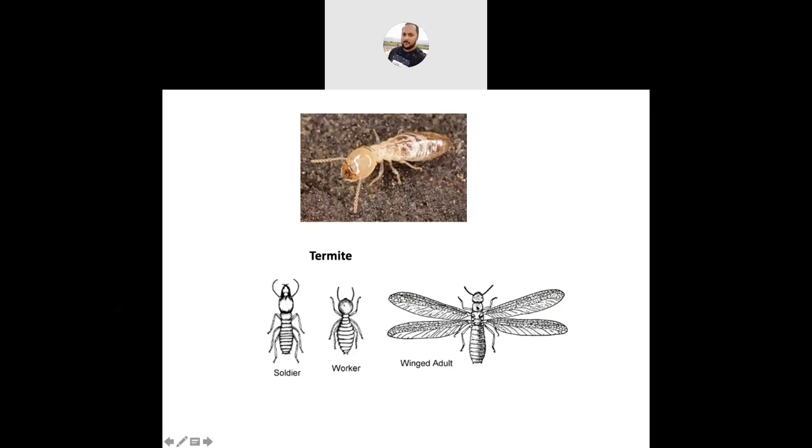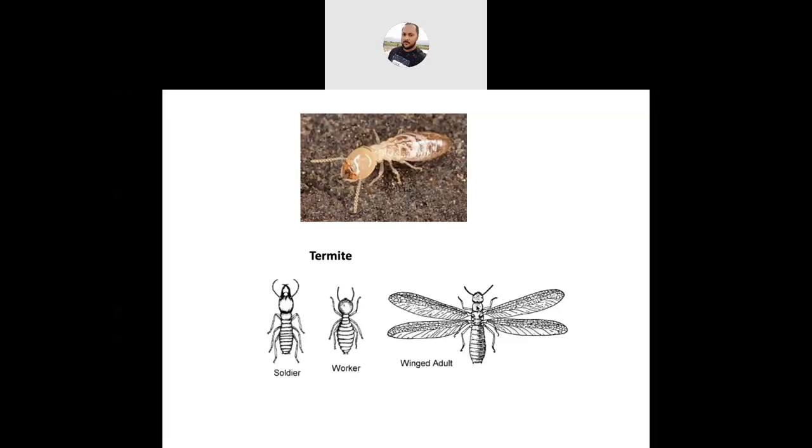But in the case of secondary reproductives, the body is pale in color due to weak sclerotization, as we discussed earlier in the Isoptera characters. In soldiers and workers, the body is pale with weak sclerotization, wings are absent, and compound eyes are reduced.